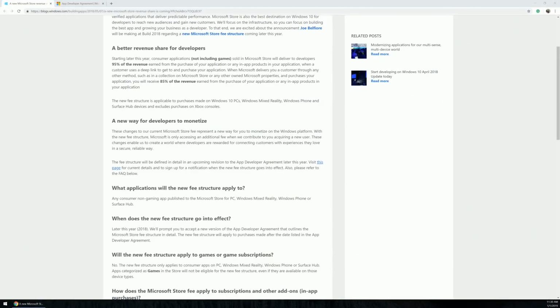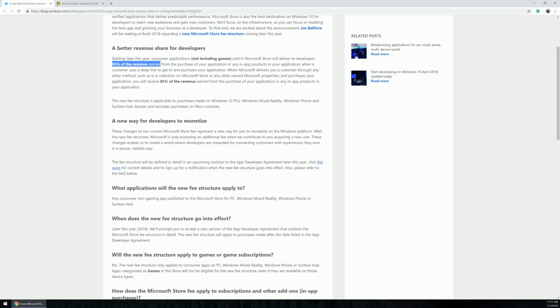In 2018, Microsoft said in a blog post, let's jump on over here to that post, they said, hey, we're going to have a better revenue share for developers. What they were doing here is trying to incentivize developers to build apps and bring them to the Microsoft Store. This doesn't include games, but what they were saying is that they were going to give a 95 revenue split, which means 95% to the developer, 5% to Microsoft for deep links.